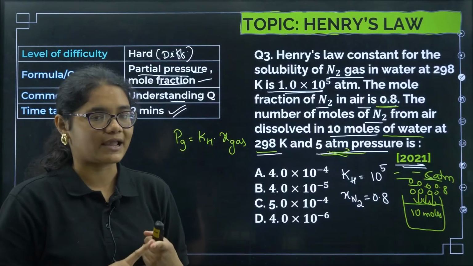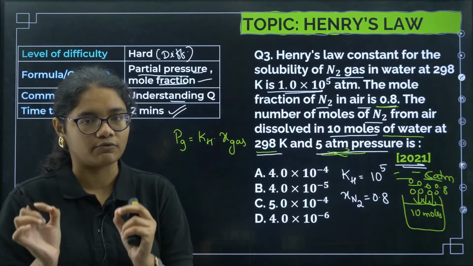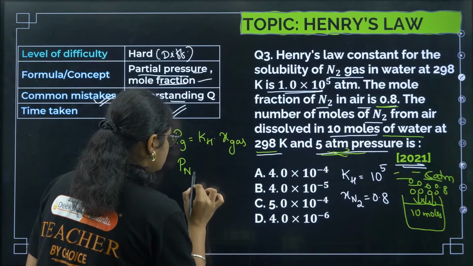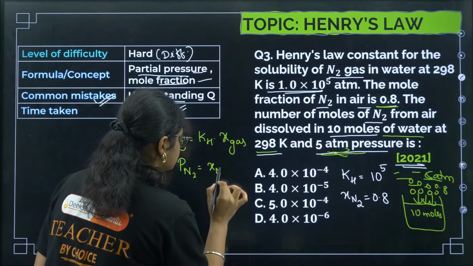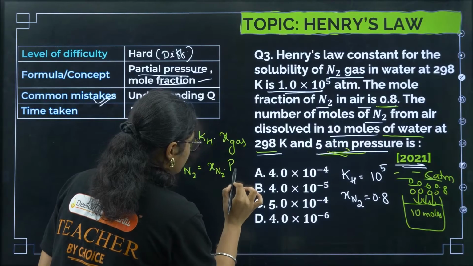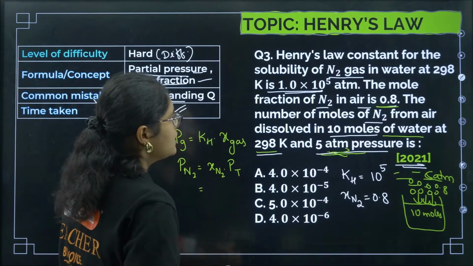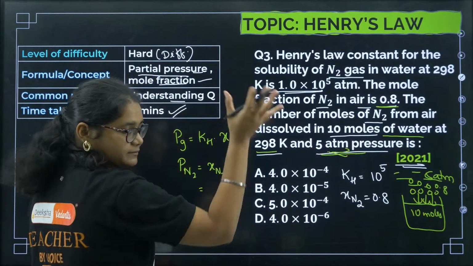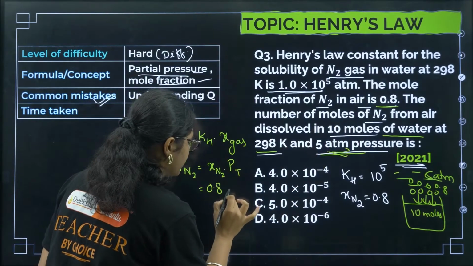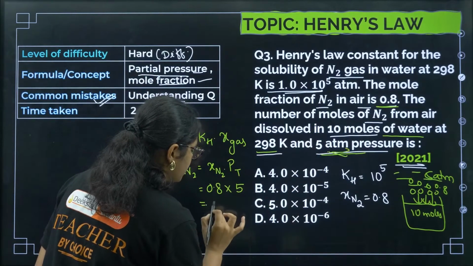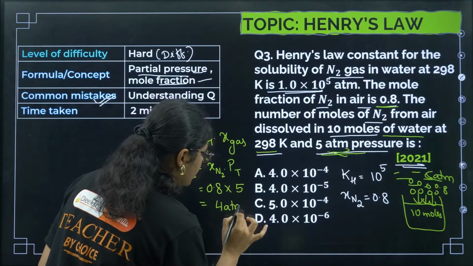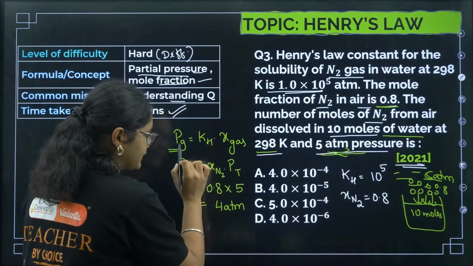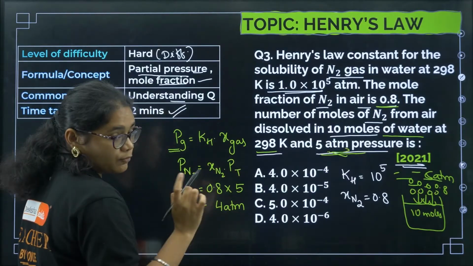The first thing we need to calculate is the partial pressure of the N2 gas. So how to calculate that? P of N2 is equal to mole fraction of N2 into P total, right? So the mole fraction in the air, because it is present in air, is 0.8, into total pressure 5, so I'll get 4 atm. Okay, so I got this value. Partial pressure of N2 is 4 atm.